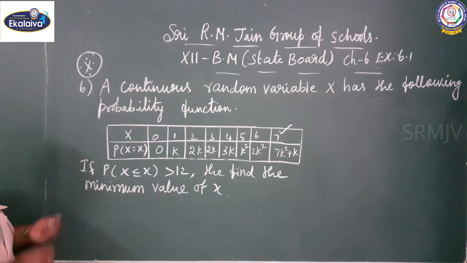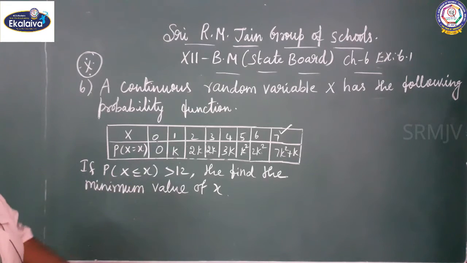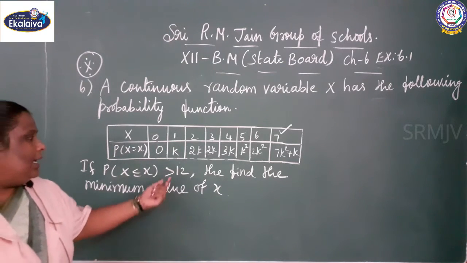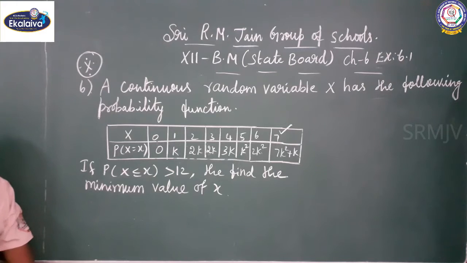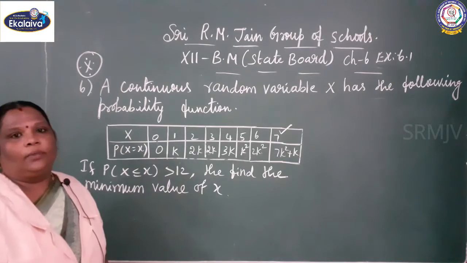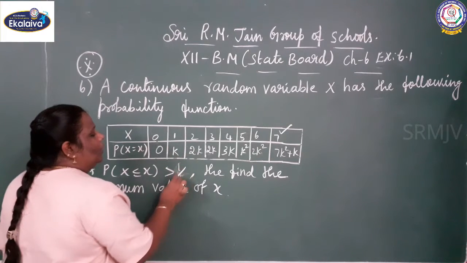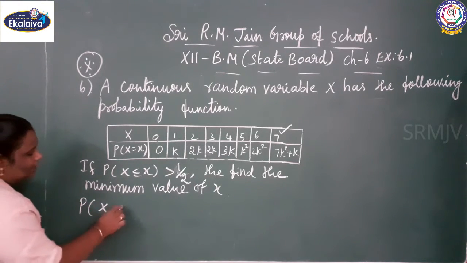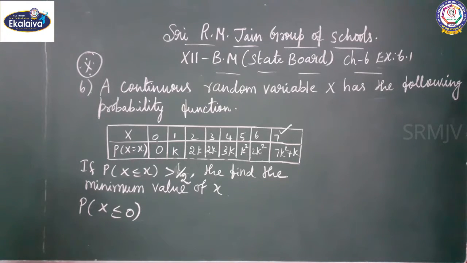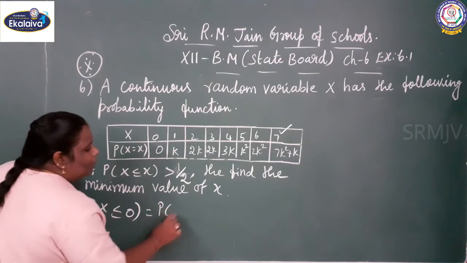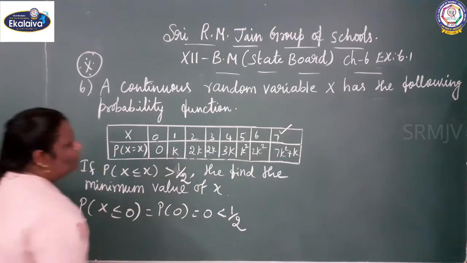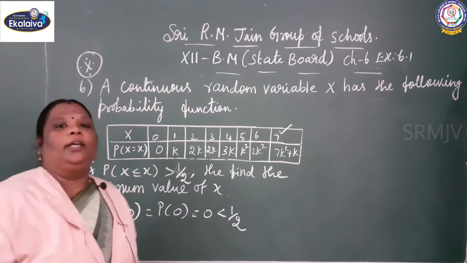See here. Next subdivision: if P of capital X less than or equal to x is greater than 1 by 2, then find the minimum value of X. You can take it as P of x less than or equal to 0. P of 0 value is 0. It is less than 1 by 2. You should find out the value greater than 1 by 2.